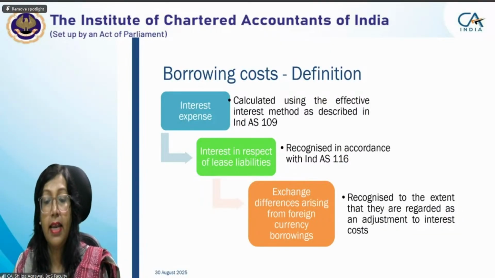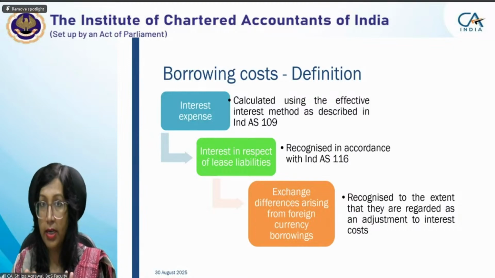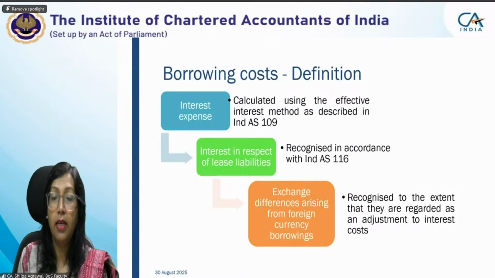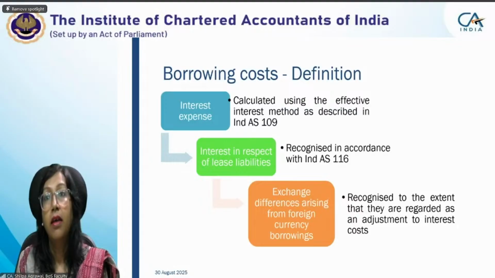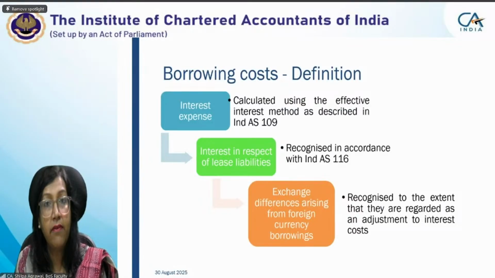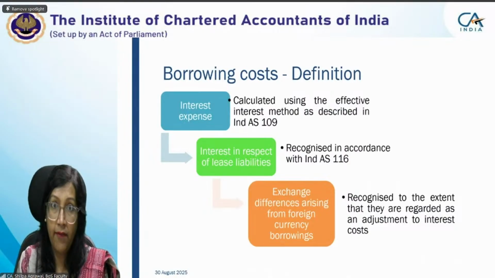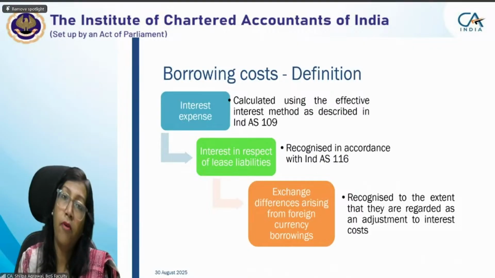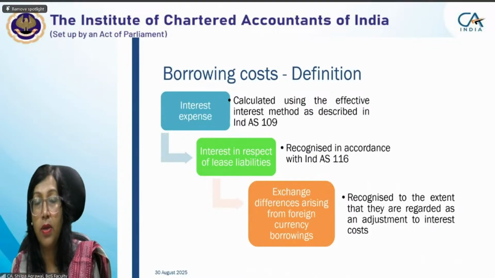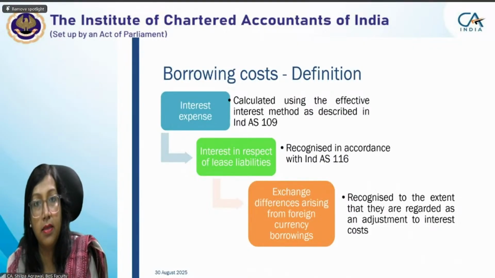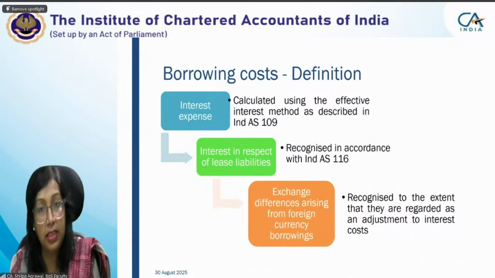Exchange differences arising from foreign currency borrowings. In short, let me explain, then I'll explain it in detail in coming slides. Sometimes it happens, just to save the amount of interest over the period, that instead of borrowing in local currency, we borrow funds from international bodies or international organizations. In that case, definitely your borrowings will also be in foreign currency. In such a situation, maybe the interest rate is less, but we have some exchange loss also.